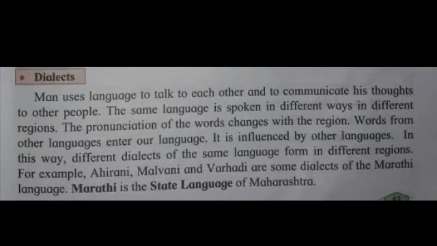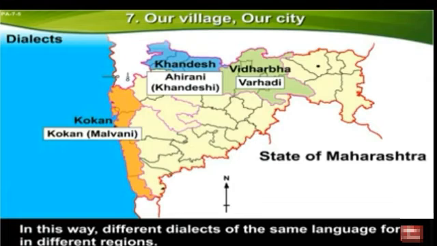The pronunciation of the words changes with the region. Now, when a man speaks, children, automatically the pronunciation of the words changes with the region. Words from other languages enter our language. It is influenced by other languages.